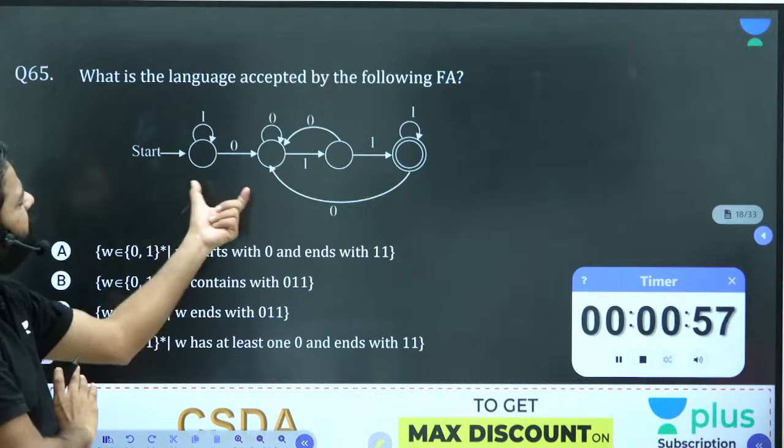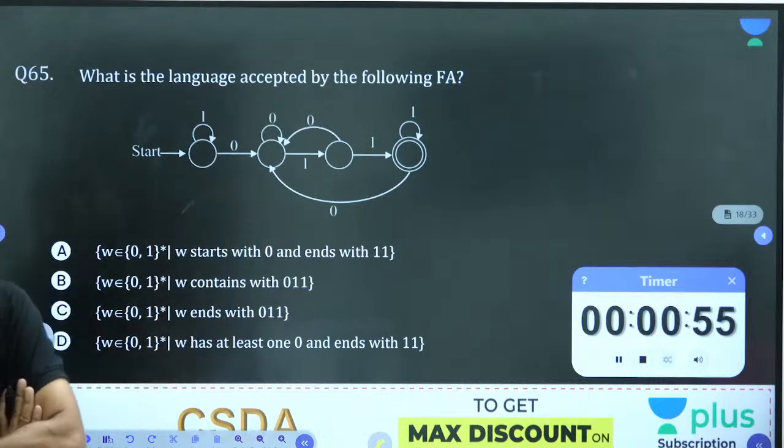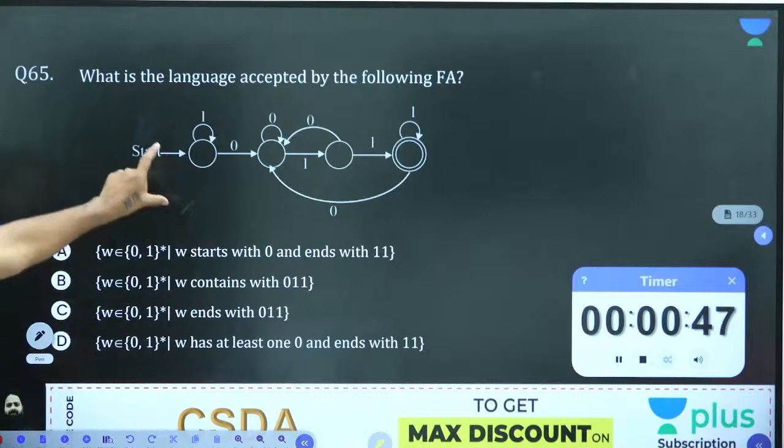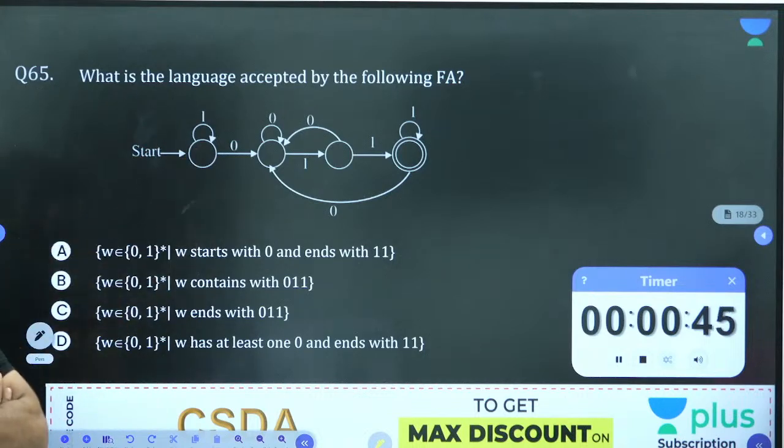The data which you saw somewhere in GATE, but the question is something different from GATE. All these options are new. This diagram is copied just from one of the GATE questions.